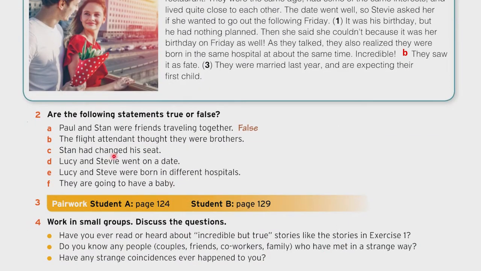In the exercise number 2, we have, are the following statements true or false? Okay, so read these statements and write false if they are false and true if they are true. All right, do it, and when you finish, we'll continue.